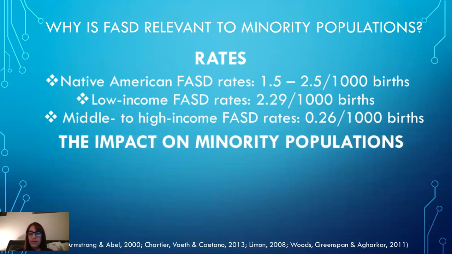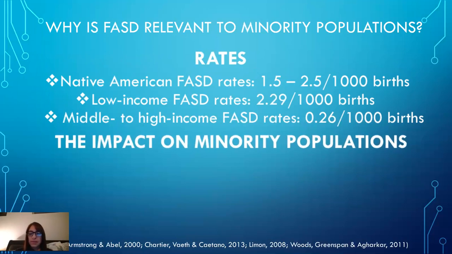With high rates of FASD in these populations, the impact and consequences are important to note. Children and adolescents with FASD have an increased risk for delinquency behavior. This can lead to eventual incarceration.